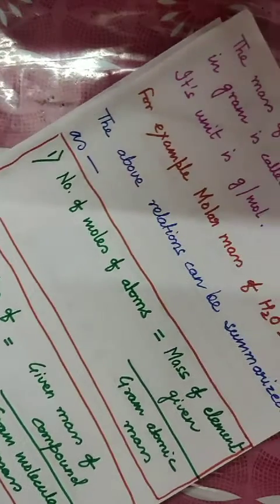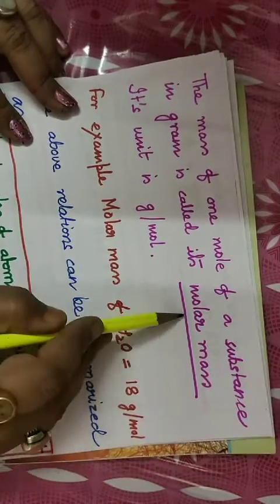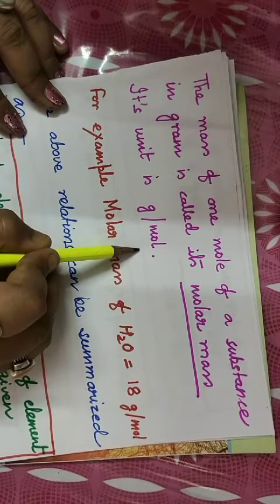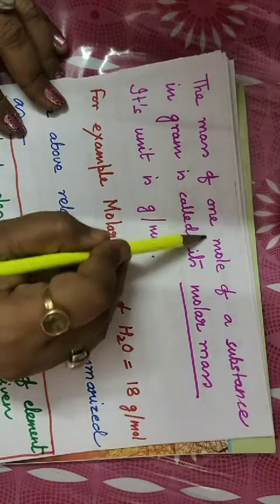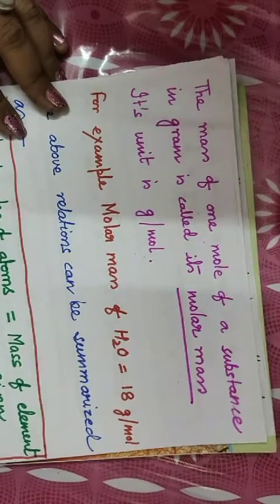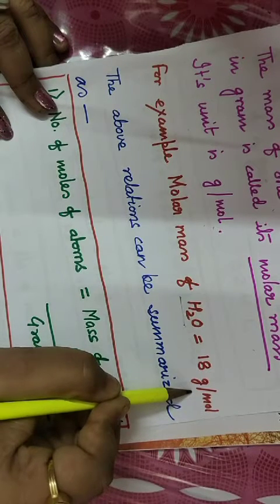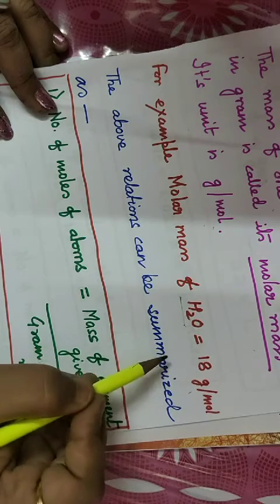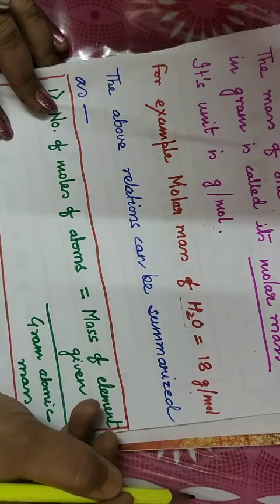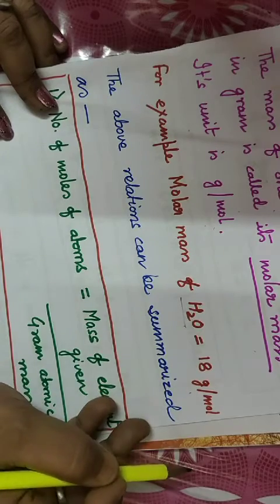The mass of 1 mole of a substance in grams is called its molar mass. Its SI unit is gram per mole. For any substance, the mass of 1 mole is known as its molar mass, and its unit is gram per mole. For example, molar mass of H2O is 18 gram per mole. Molar mass of O2 is 16 plus 16, that is 32 gram per mole. Molar mass of carbon dioxide is 44 gram per mole, and so on.